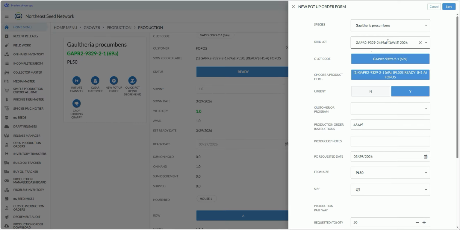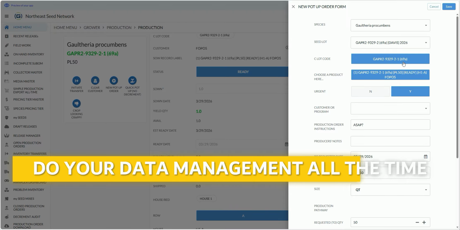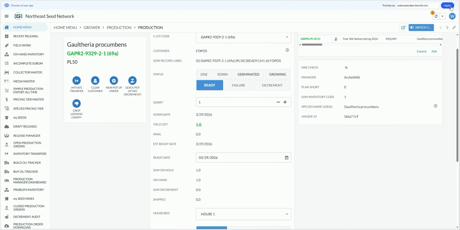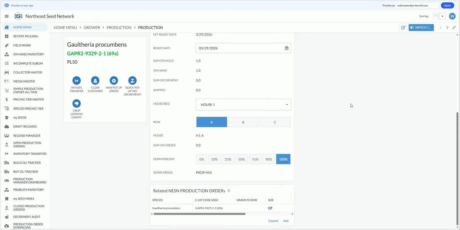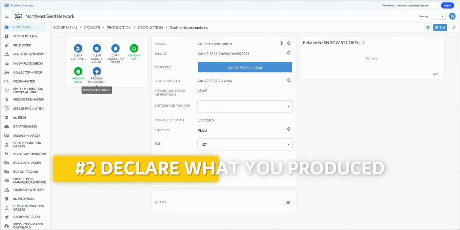Use this seed lot and this C lot and use this product. So these all match, which is wonderful if you do your data management correctly. Click Save. So now we have a new production order, and that production order is on this panel right here. No grams to sow because this is a pot up, not a sow production order. Look at everything. It looks great. Let's process that production order.